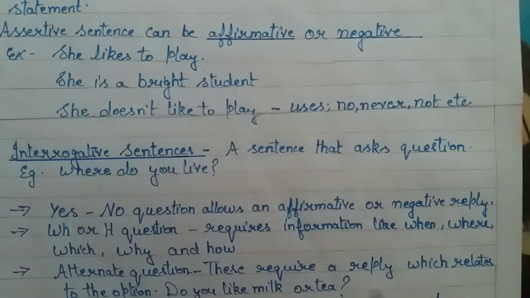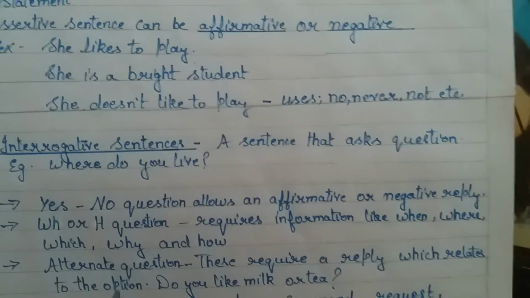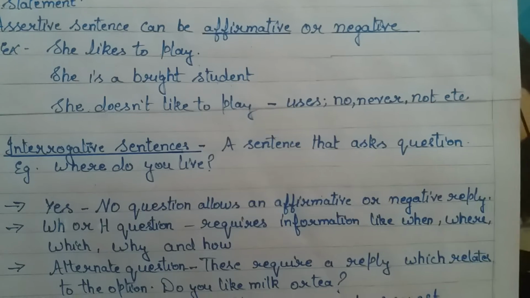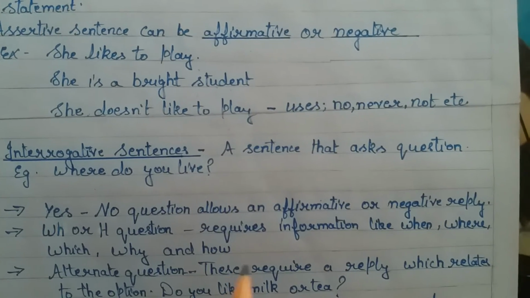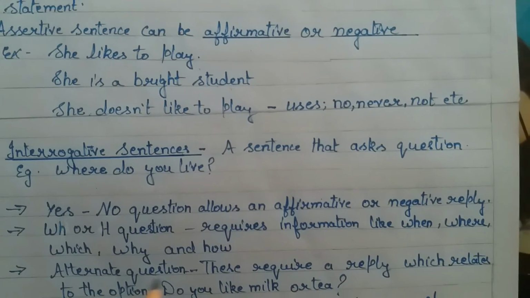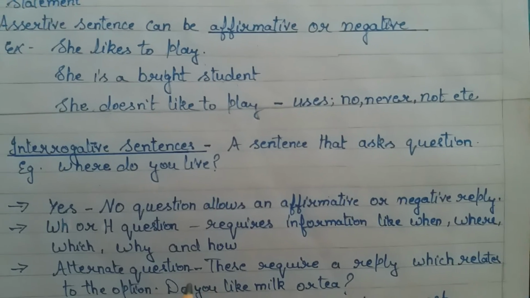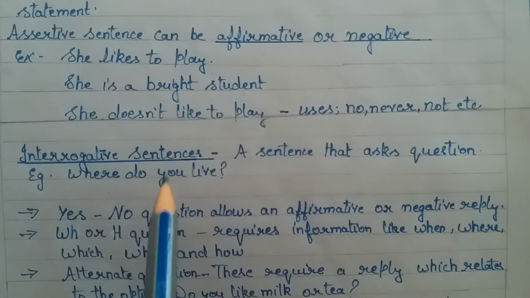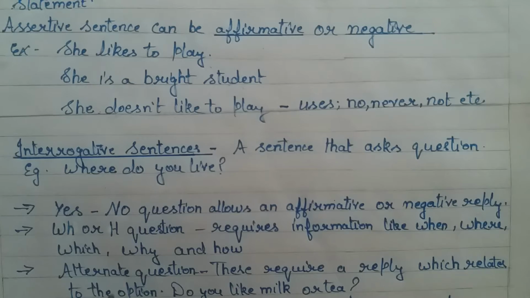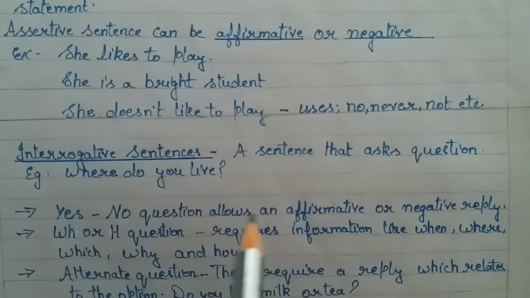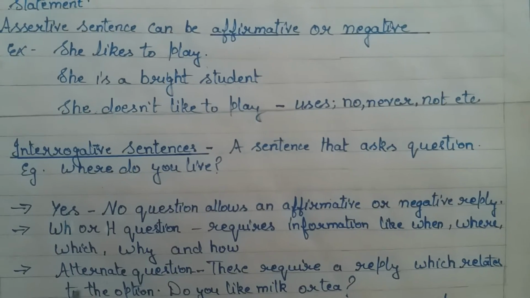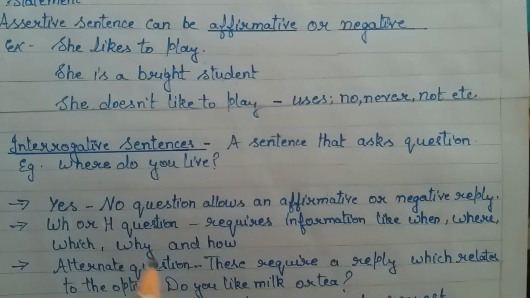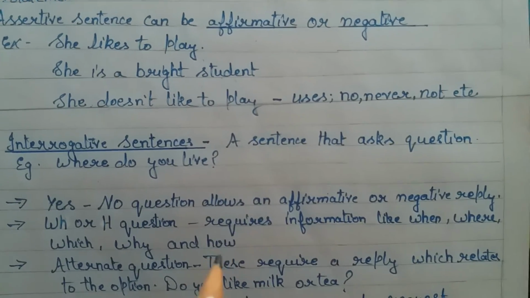These require a reply which relates to the options given. For example, do you like tea or milk? Do you like coffee or milk? So these are the 3 forms of questions: yes or no questions, WH or H questions, and alternate questions. These are the different forms of interrogative sentences.